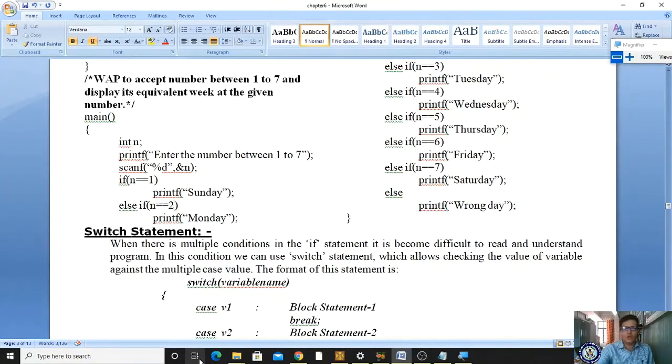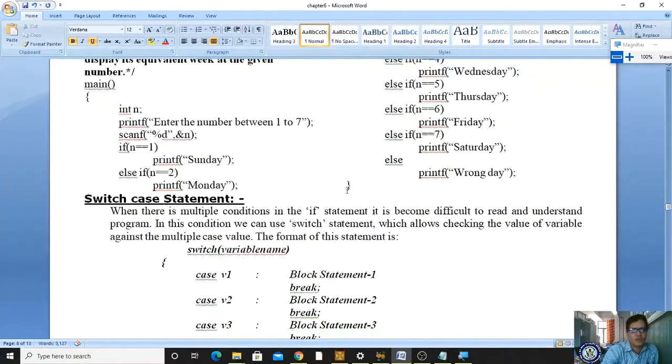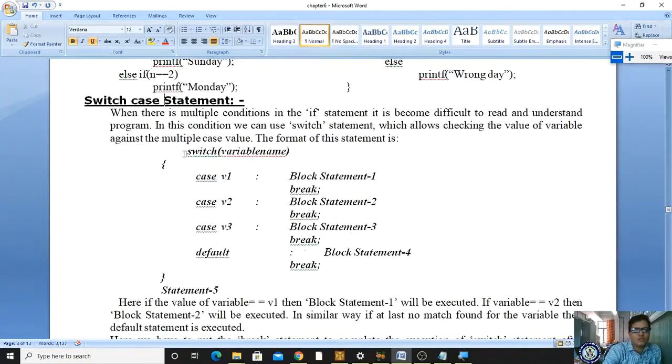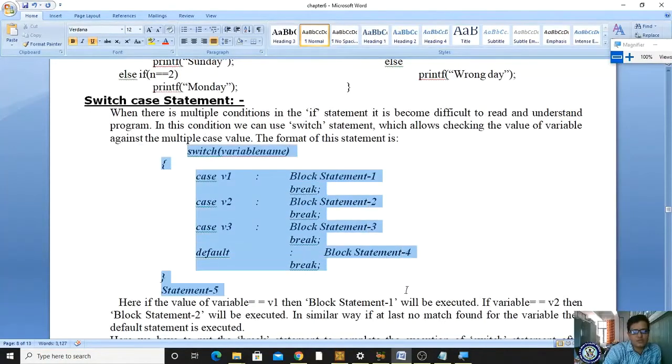Okay, now let us see what the switch case statement is. It is not a switch statement, it is a switch case statement. You can mention it as a switch case statement for better understanding. Now let us see the syntax. This syntax is very important.